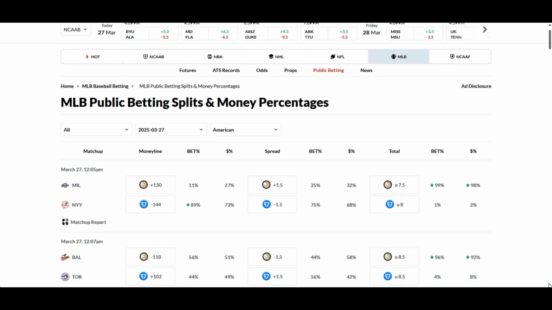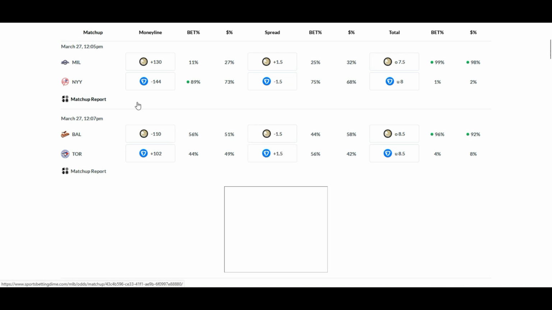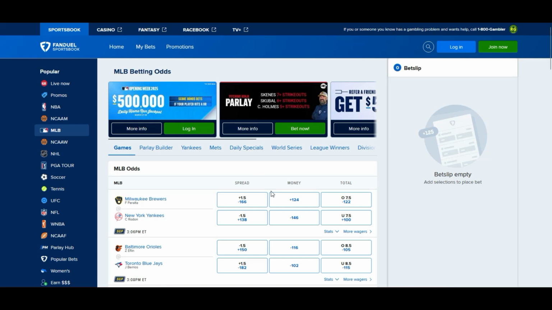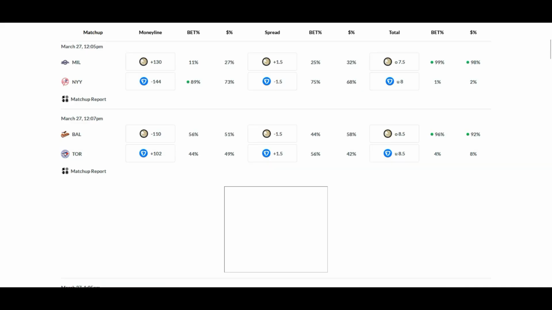So we'll scroll down here, and these are where the money and the betting is going. But we'll go over that after we go over this. Now, we're going to focus on the minus 166 for the Milwaukee Brewers on the run line. We're going to start with the money line first, though. Plus 124 for the Brewers, minus 146 for the Yankees. 73% are betting on the Yankees, no surprise. 27% betting on the Brewers, money-wise. Betting-wise, 89% for the Yankees, 11% for the Brewers.